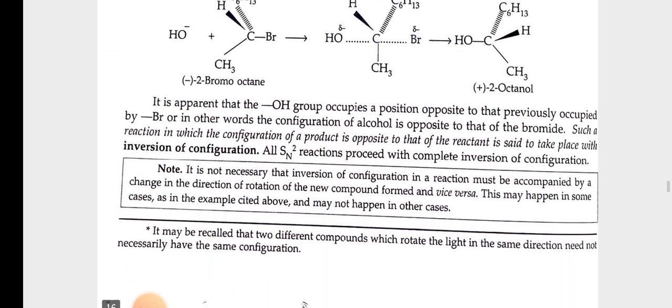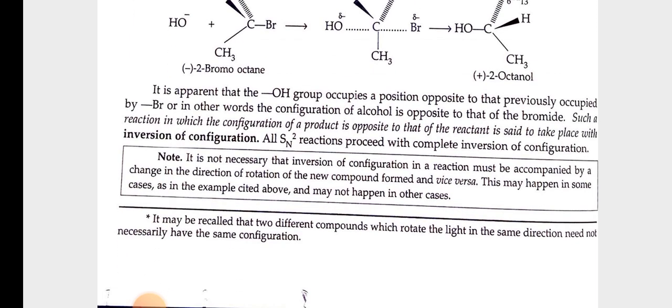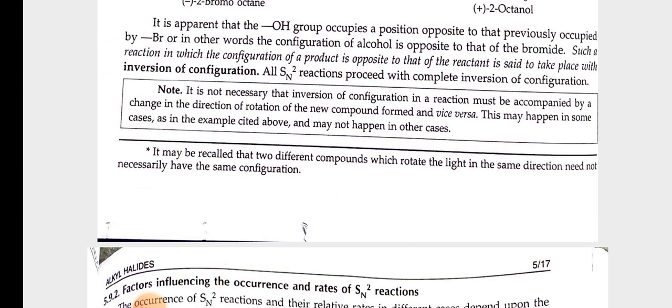It is apparent that the OH group occupies a position opposite to that previously occupied by Br, or in other words, the configuration of alcohol is opposite to that of bromide. Such a reaction in which the configuration of a product is opposite to that of the reactant is said to take place with inversion of configuration. All SN2 reactions proceed with complete inversion of configuration.